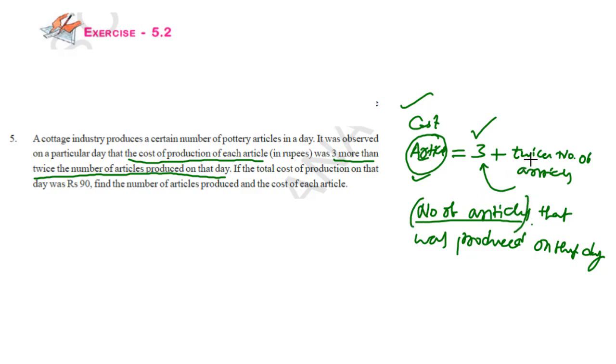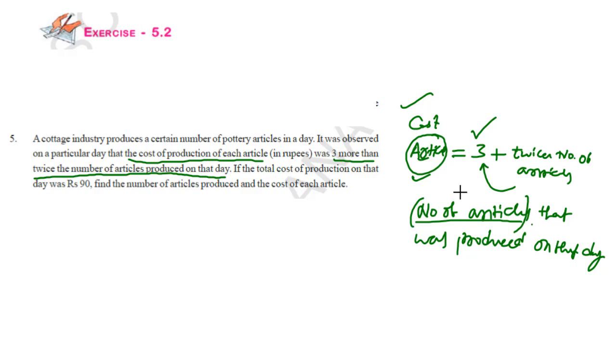And if we know the number of articles that was produced on that day, then we double it. Twice means here we have to double it. If we double the number of articles, we get some number. For that, if we add 3, that gives us the cost of each article. So here the cost of the article is related with the number of articles produced on that day.